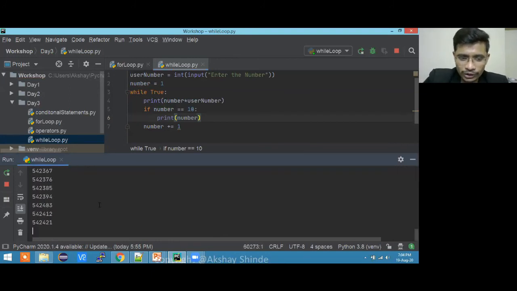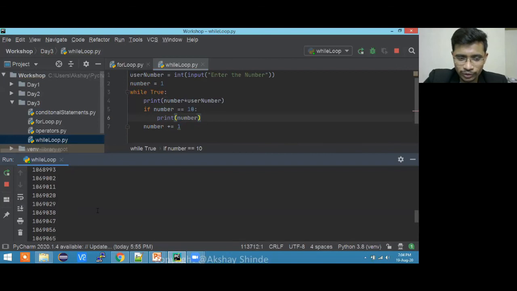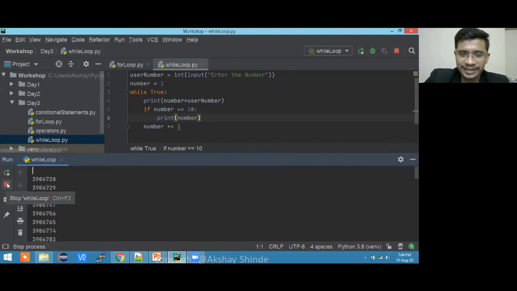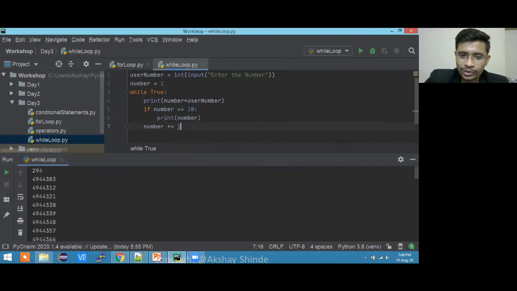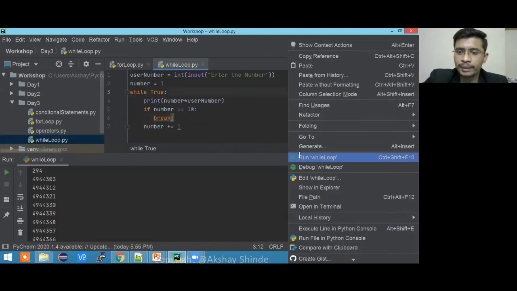So the code is going to execute, in fact, for an infinite number of times, and I don't want it. I'm just stopping it with Ctrl+C. Those who are new to this, it will stop the while loop, okay. But I want, if number is greater than 10, I just want to break it directly over here. This break statement will help you to break the running loop, okay.